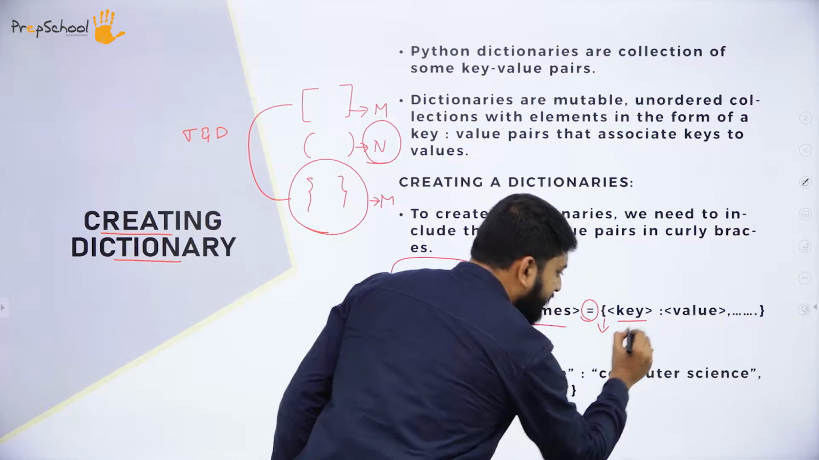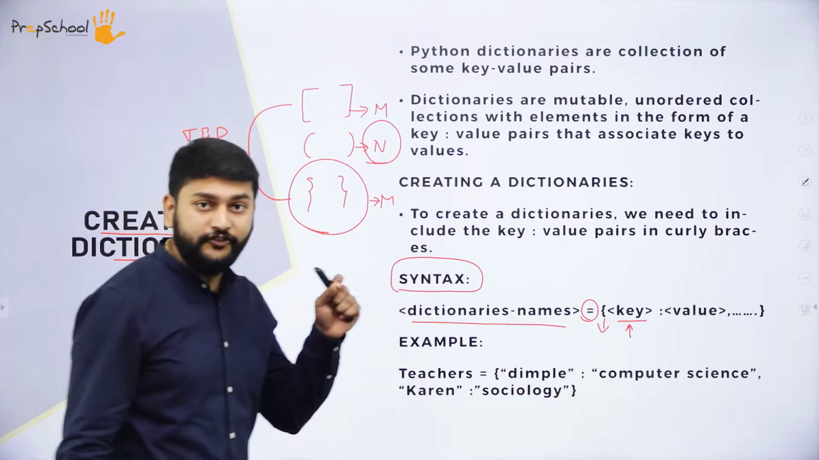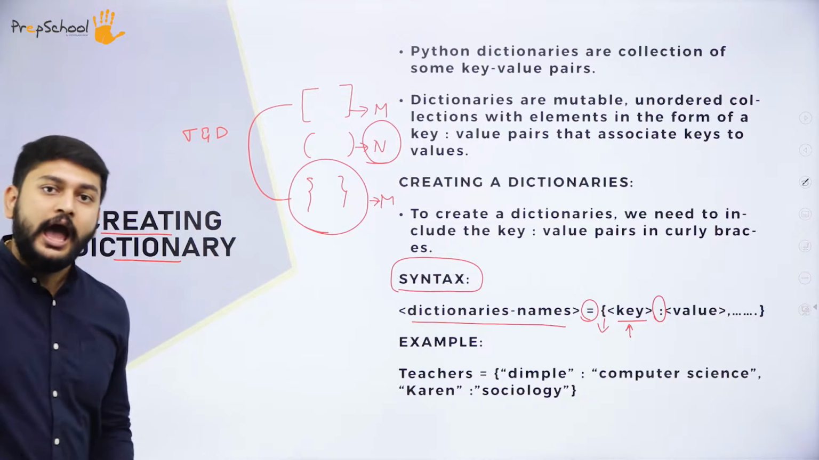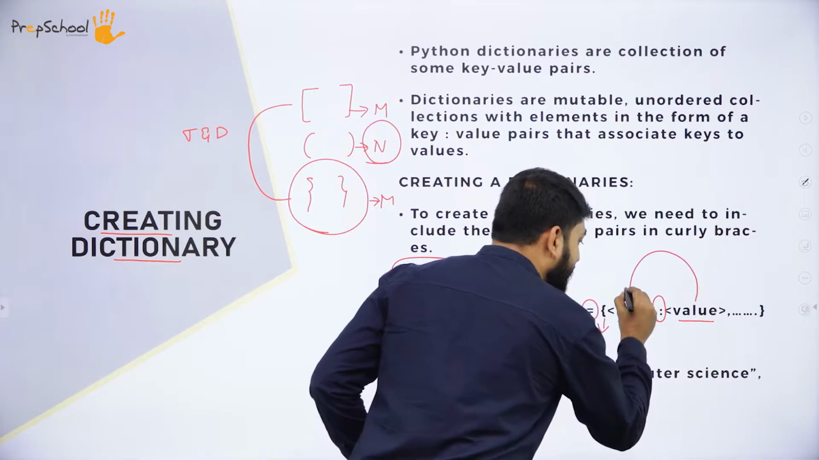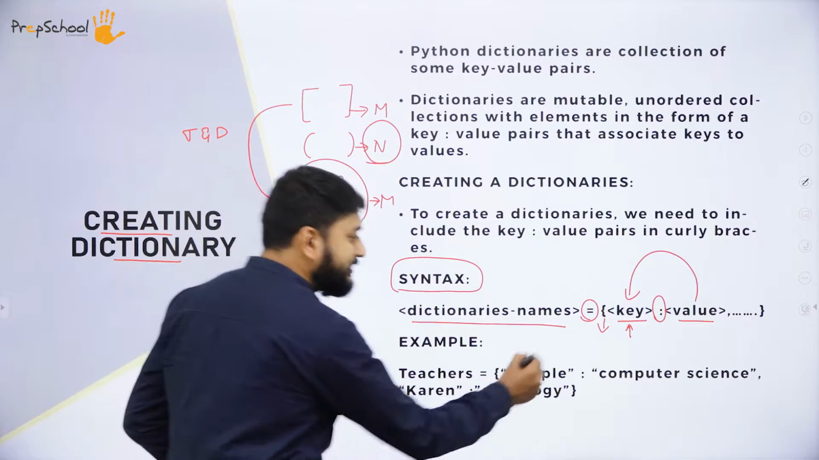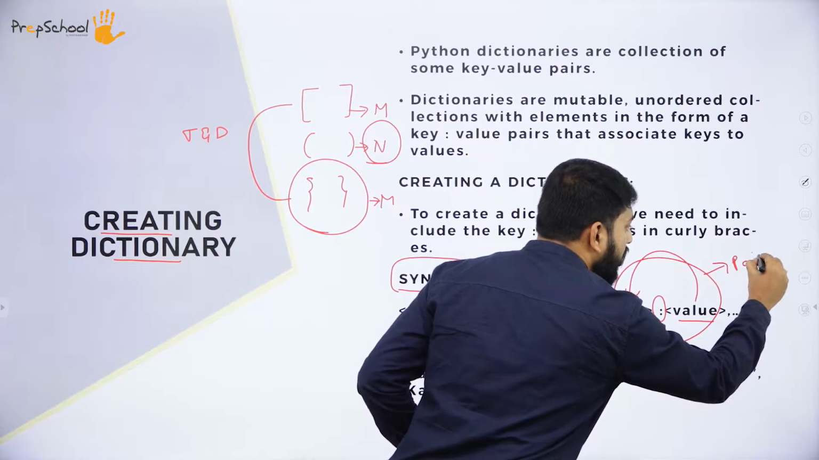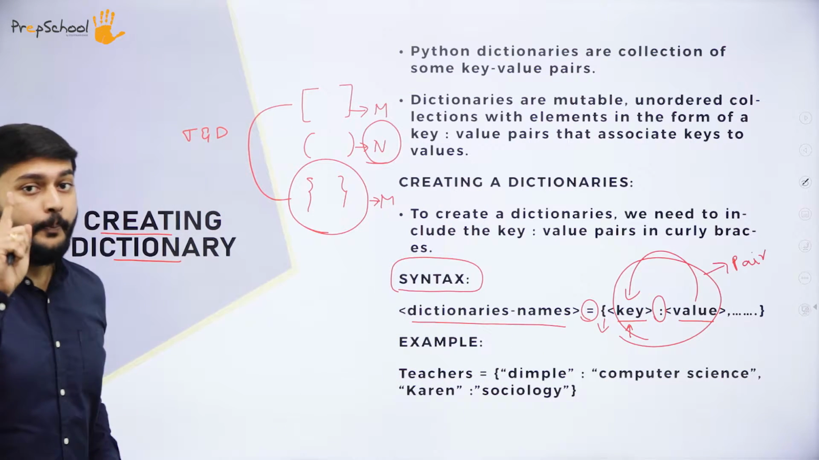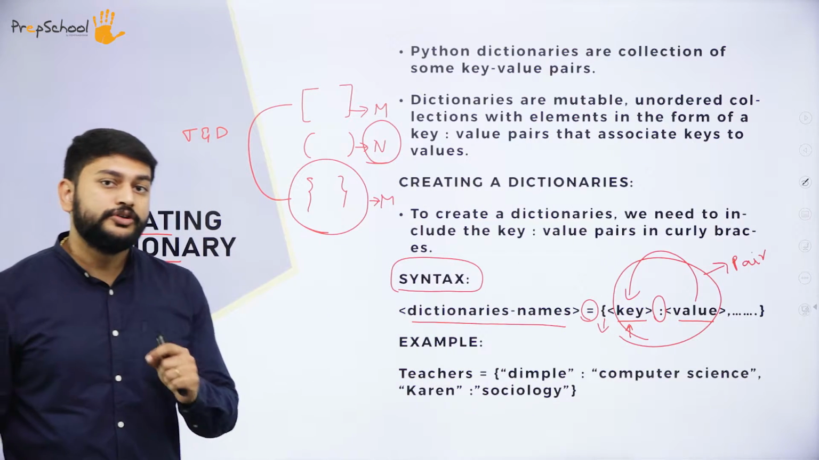Inside this flower bracket, I will write the key first, and then I should use the colon. Followed by the colon, I will write the value for this key. Sir and madam, please observe. This is what I call one pair, a pair of key and value. The key and value are separated by a colon.